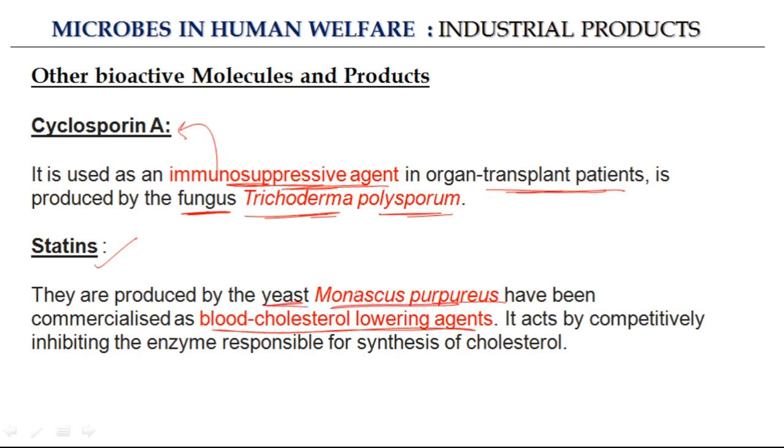So it's really interesting to know how these microorganisms are helping science and helping in treating various diseases. It acts by competitively inhibiting the enzyme responsible for the synthesis of cholesterol. So statins basically inhibit cholesterol formation. Okay, and they are produced by a particular yeast.